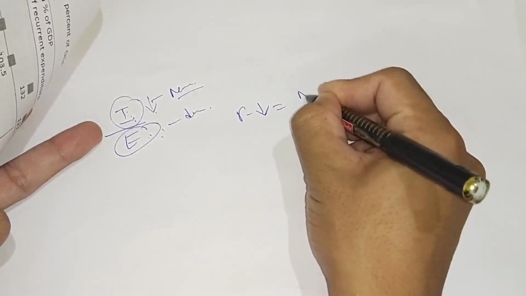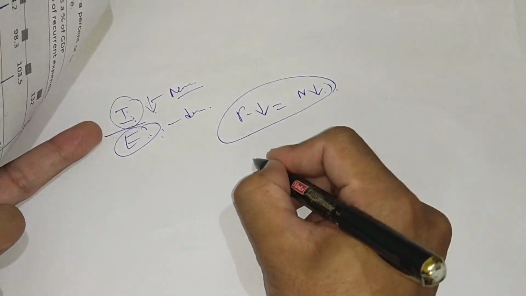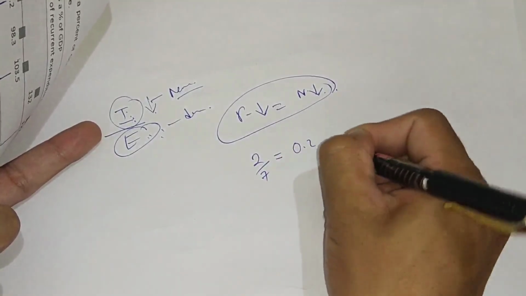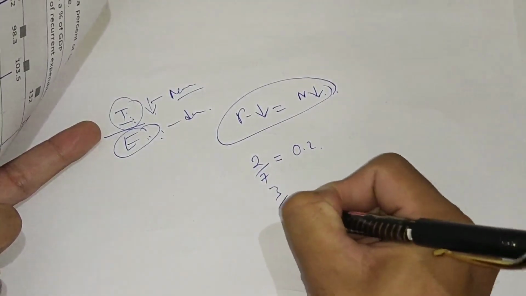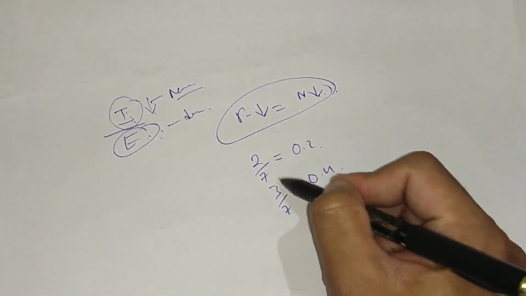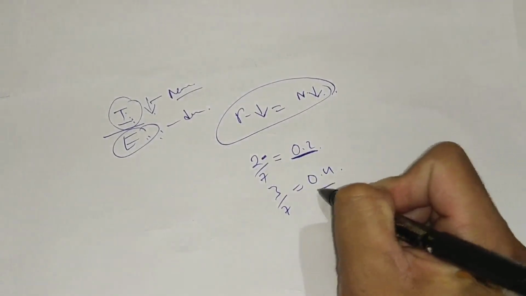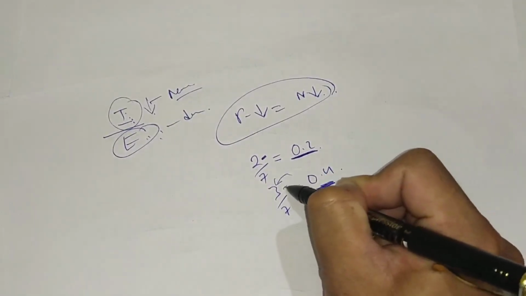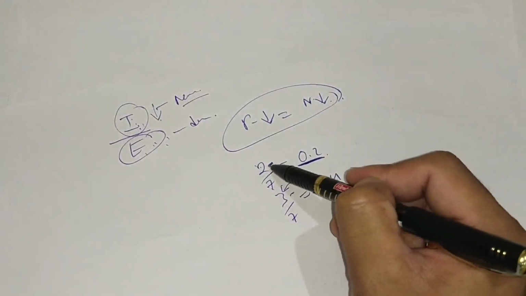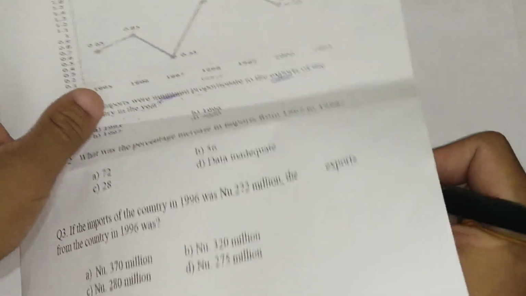For example, 2/7 will be about 0.2, and 3/7 will be about 0.4. So the smaller the ratio, the smaller the value, and the bigger the ratio, the bigger the value. We are talking about imports over exports, so if the import is less, the ratio will be less.